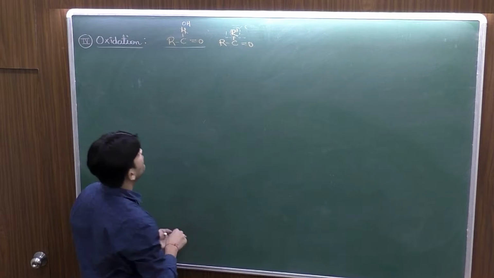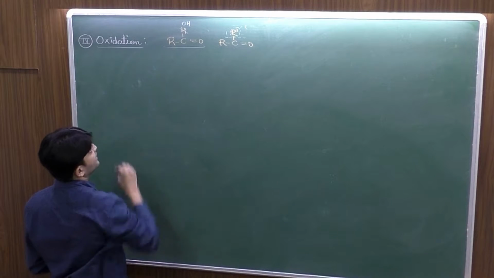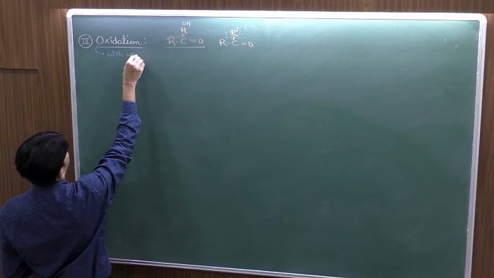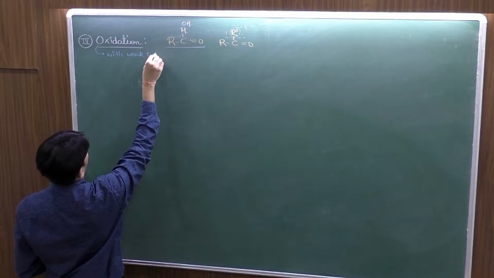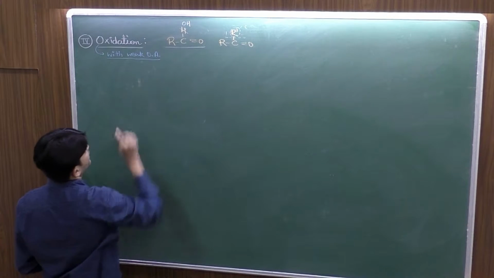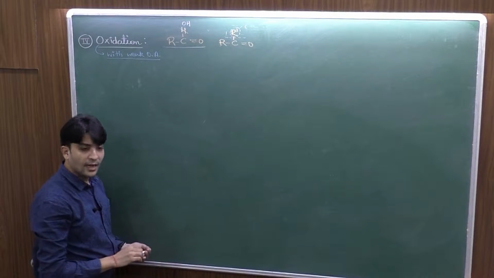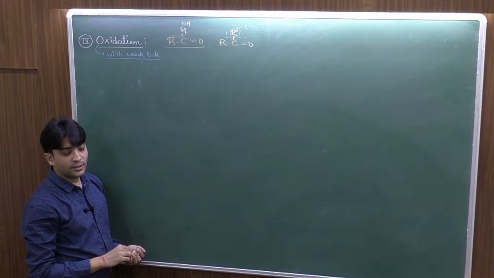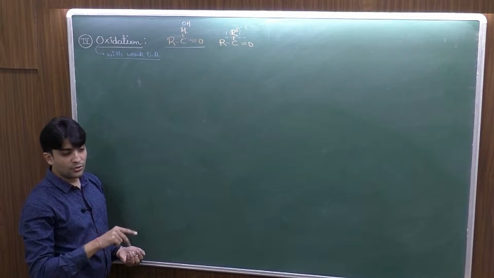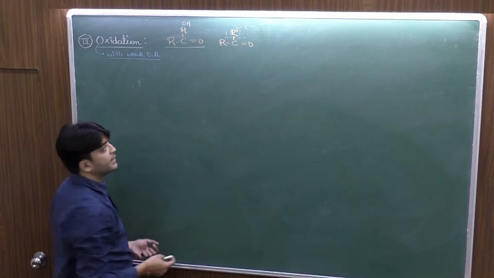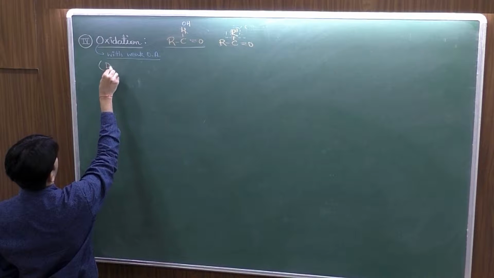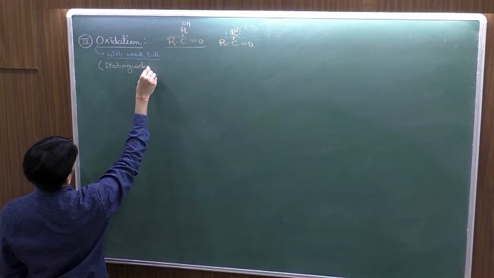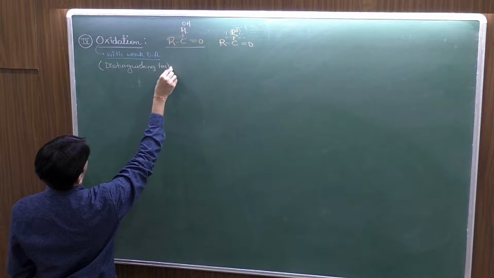Clear? So if I have the oxidation done with the help of a mild or weak oxidizing agent, then it will affect only aldehydes and not the ketones. So this concept of oxidation is now used to distinguish between aldehydes and ketones. Hence the oxidation is used as a distinguishing test between aldehydes and ketones.